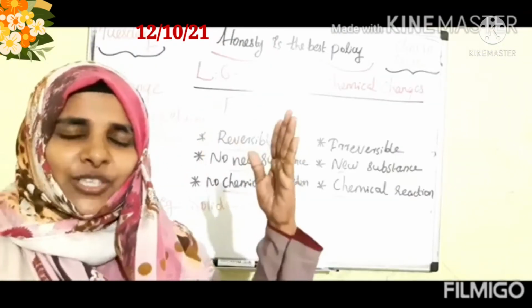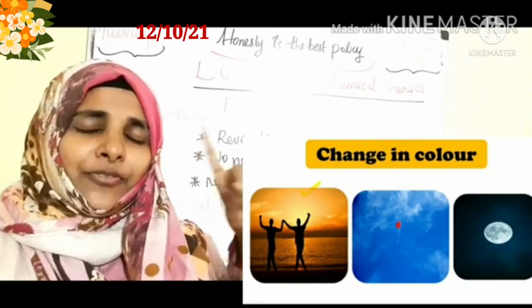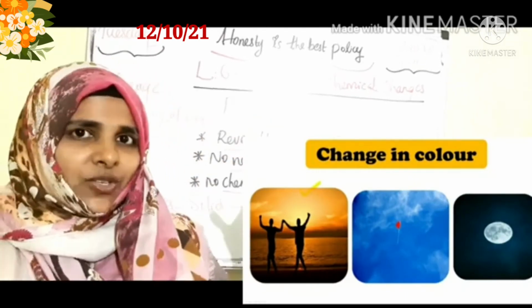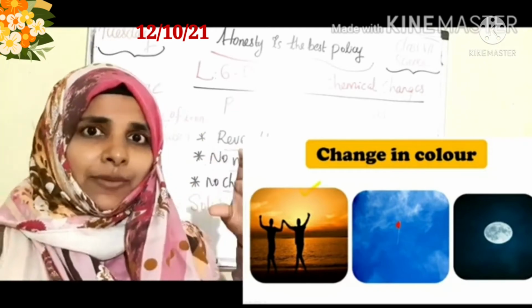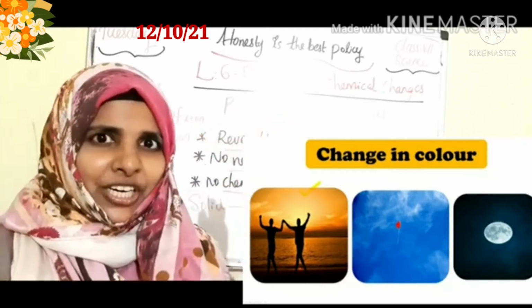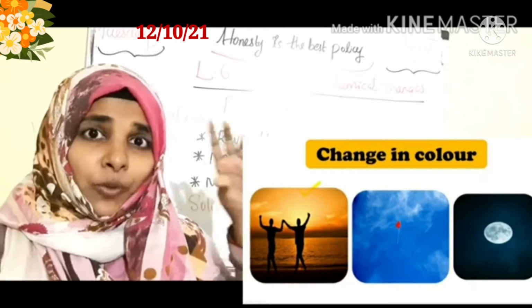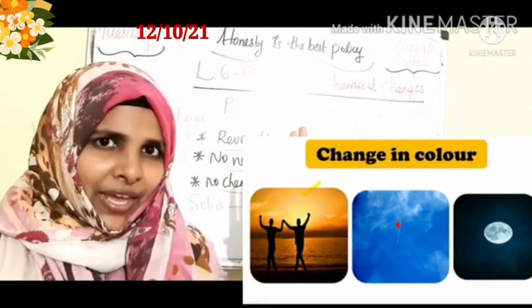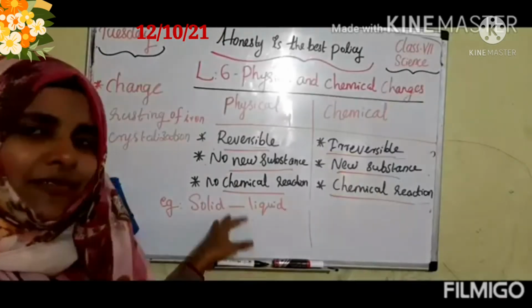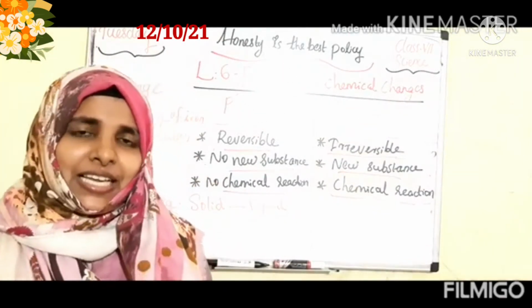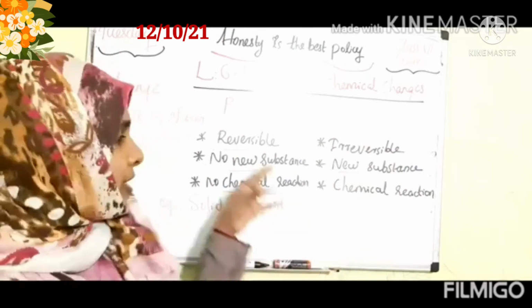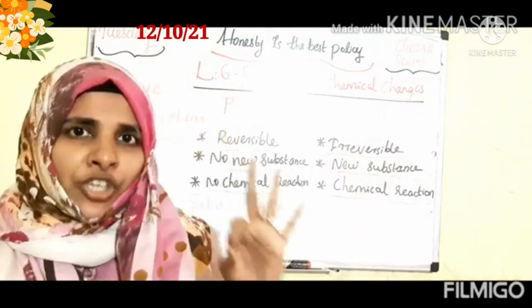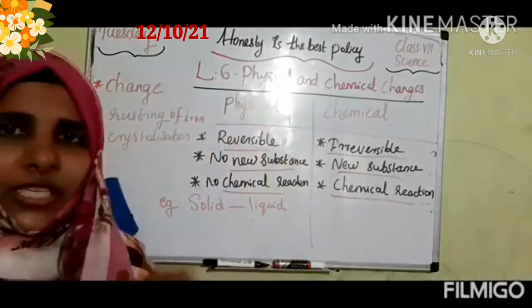Another example, color changes of the sky. That is different colors in the morning, afternoon, evening. Like early morning we can see a reddish color. Then afternoon, blue color. Then night, black color sky. So which property is this, children? That is change in color. So different changes are happening in their color, size, shape. Okay, these are all physical properties.